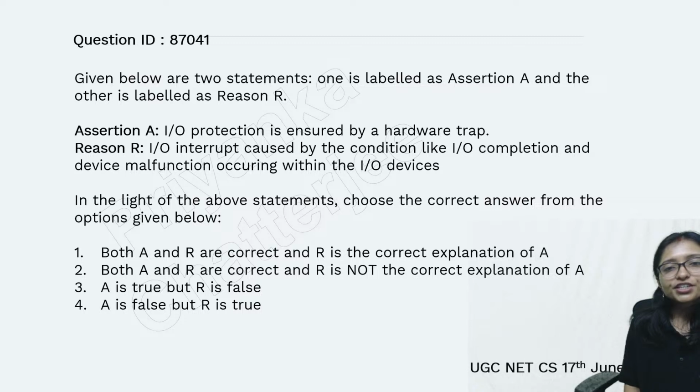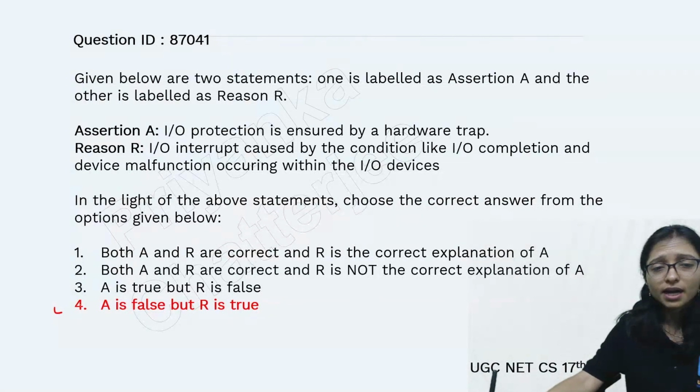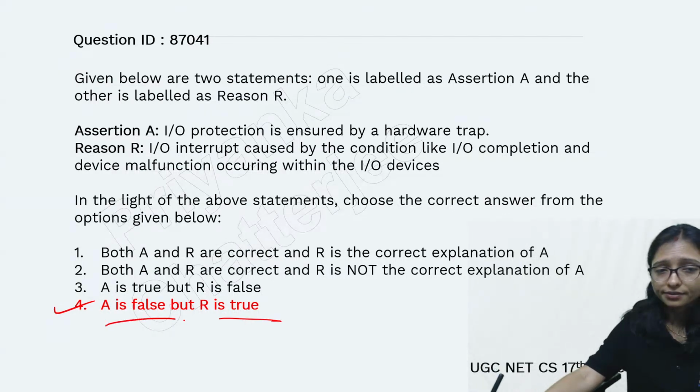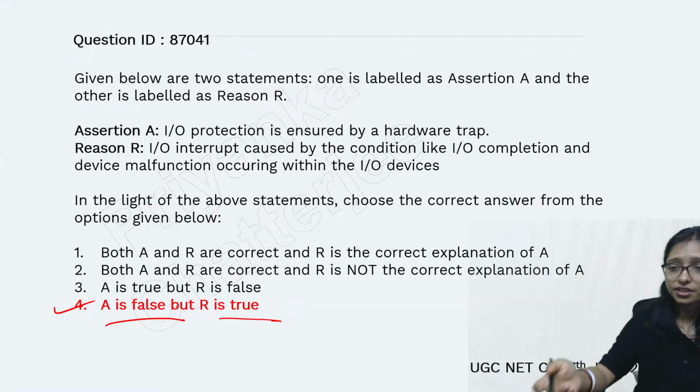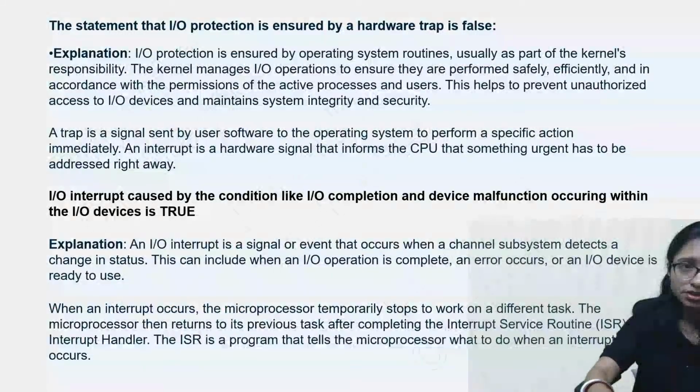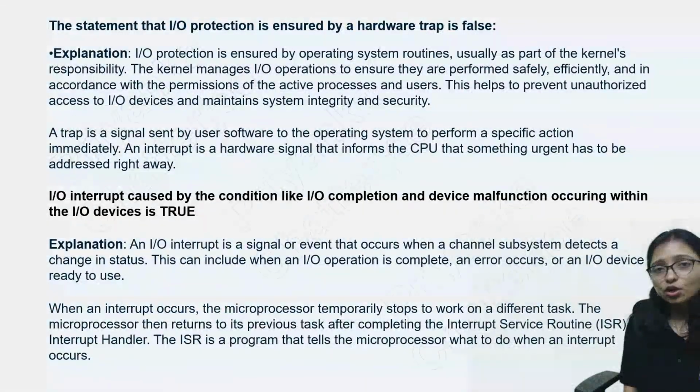Here, IO protection ensures the hardware trap and IO interrupt caused by conditions like IO completion and device malfunction. Yes, here assertion A is false but reason R is true. Why? Why is the assertion false and the reason true? Here you can see that IO protection ensures the